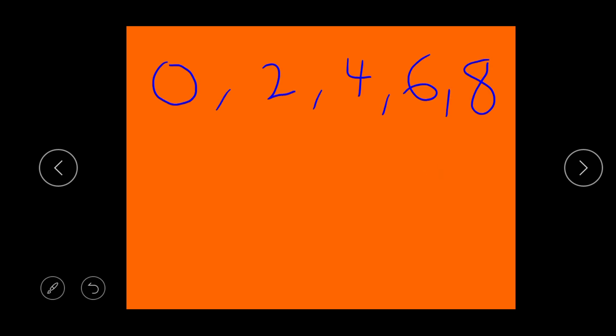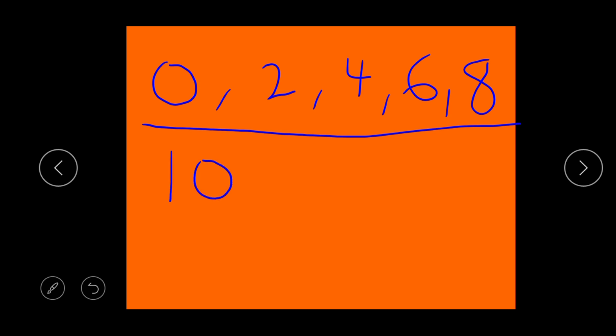So these are your even numbers. Every other number that ends with all these numbers is also an even number. An example of such a number is 10.